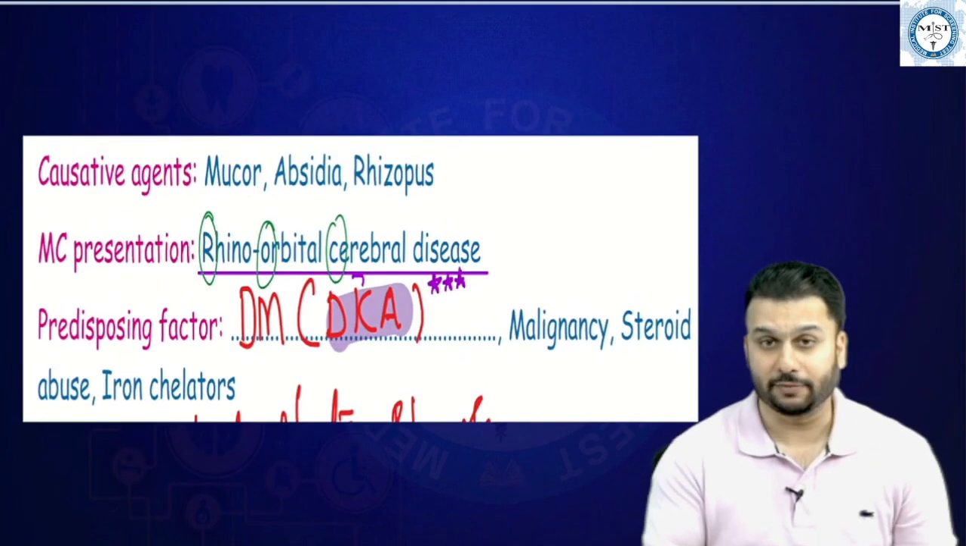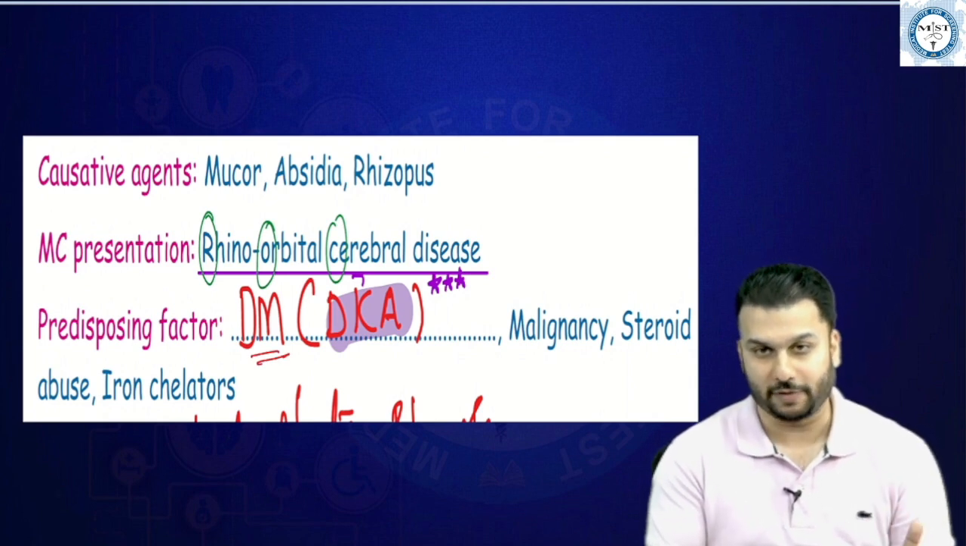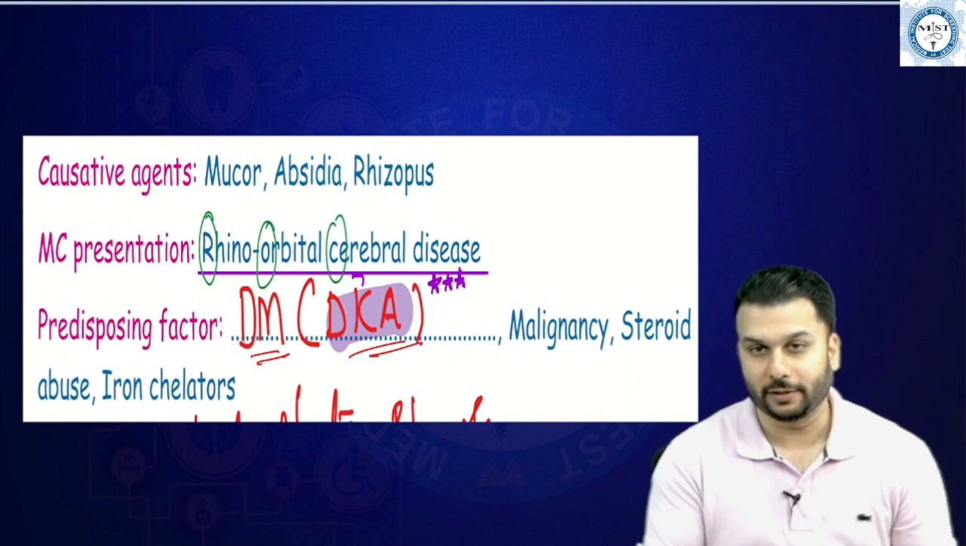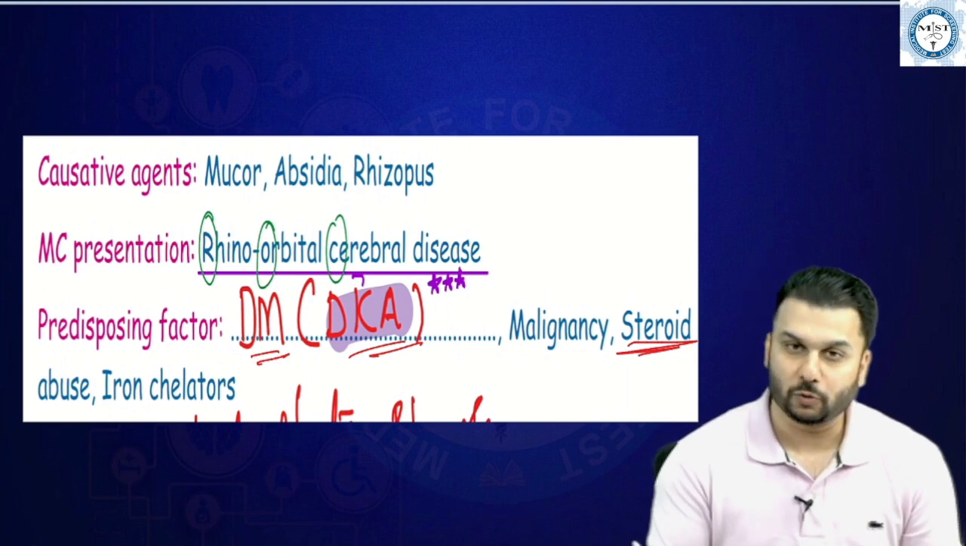So this is just the emphasis that we had paid here. I told you DM, that is diabetes mellitus, is an important factor, especially DKA. You can see the steroids also, iron chelators, etc. These are all important risk factors for mucormycosis.